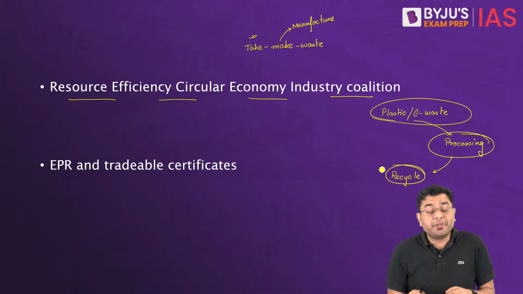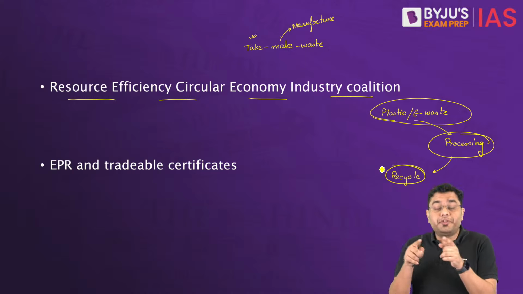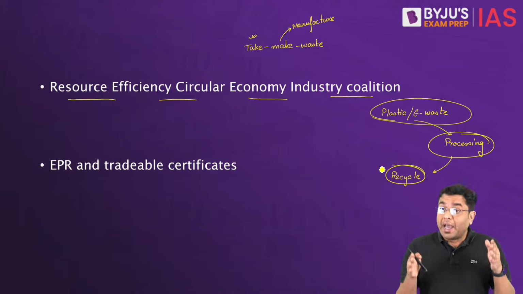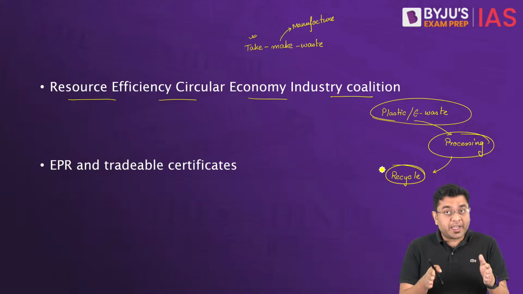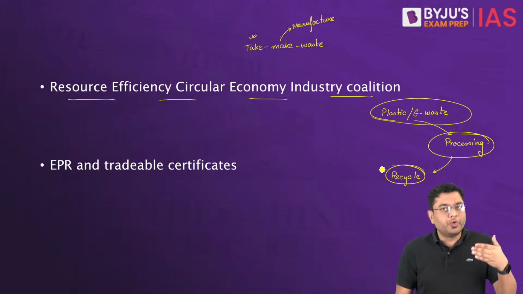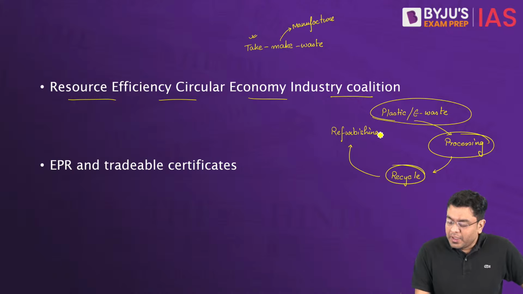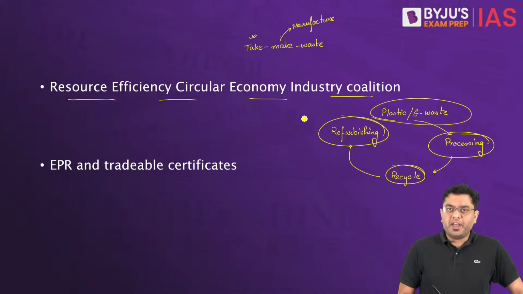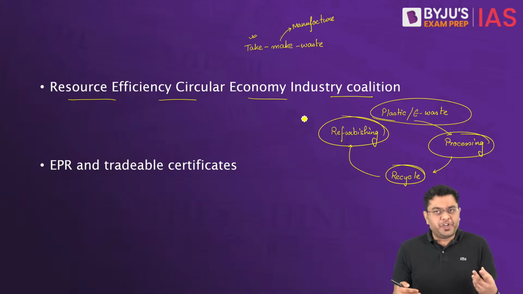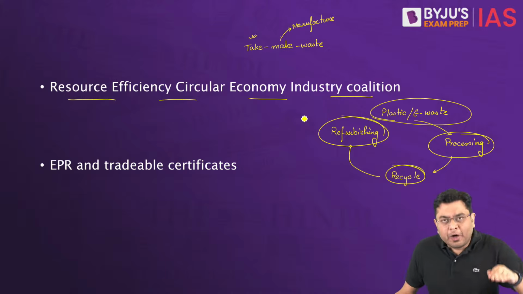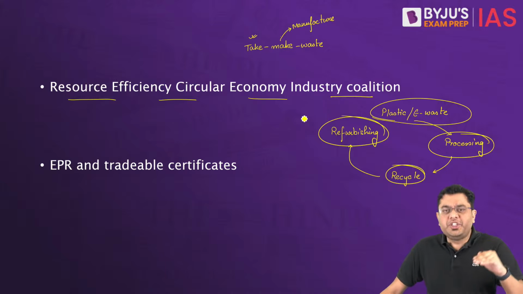So if you have a proper development of a circular economy where you have specialized firms working into this, that system is going to improve quite sufficiently. And then eventually that will be used for remanufacturing or refurbishing of the products. Now, this refurbishing of the products, if it is carried out efficiently, it will also bring down the prices of the goods in general.